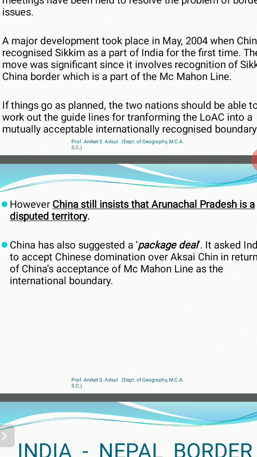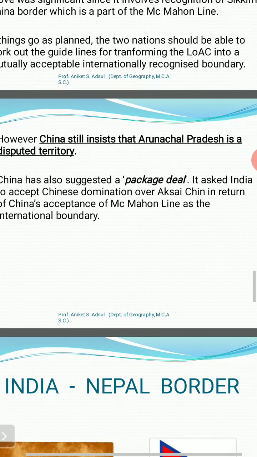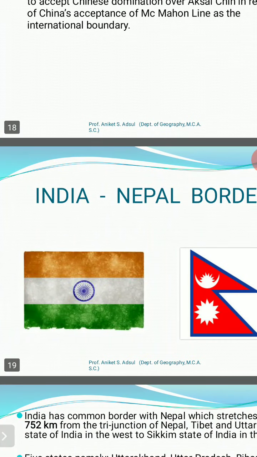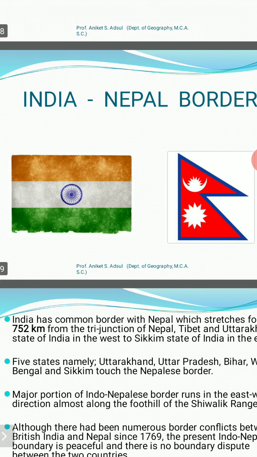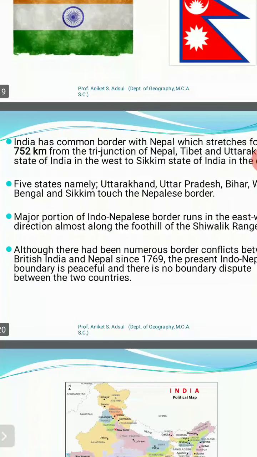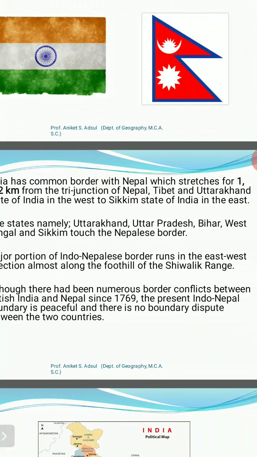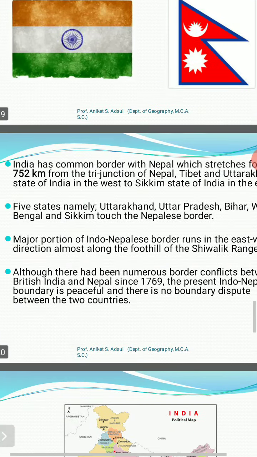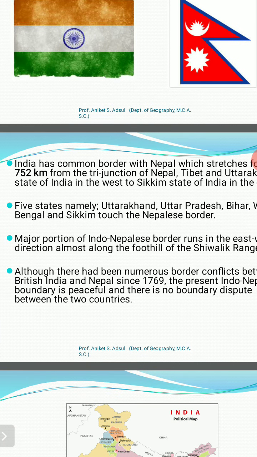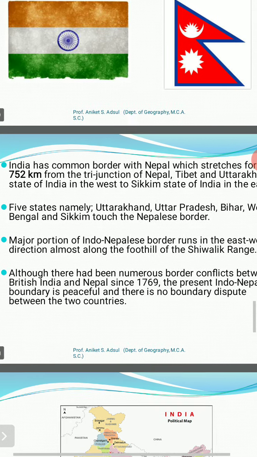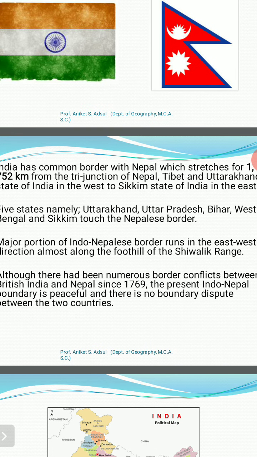The next country is India and Nepal. The border issues between India and Nepal are not that many, as the two countries are friendly countries. India shares about 1752 kilometers of boundary with Nepal. The Indian states of Uttarakhand, Uttar Pradesh, Bihar, West Bengal and Sikkim share a boundary with this particular country. As you know, Nepal is a landlocked country, and it is a buffer zone between two big rival neighbors, India and China.